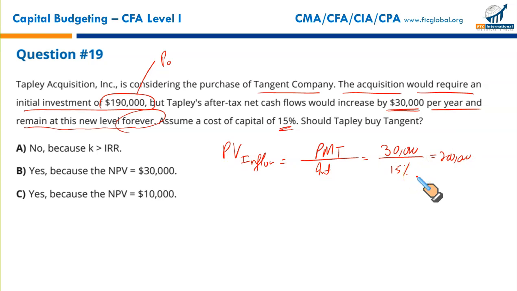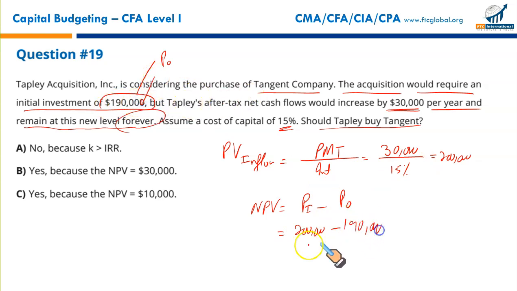What do we need basically? We need to find the NPV. Assume cost of capital 15%. Should Tapley buy the Tangent? That's the decision we need to make on the basis of NPV. NPV is the present value of inflows minus the present value of outflows. Inflows are $200,000. Outflows, which you need to invest now, are $190,000. Since NPV is positive by $10,000, yes, he should. Because the NPV is positive $10,000, that makes C the correct option.